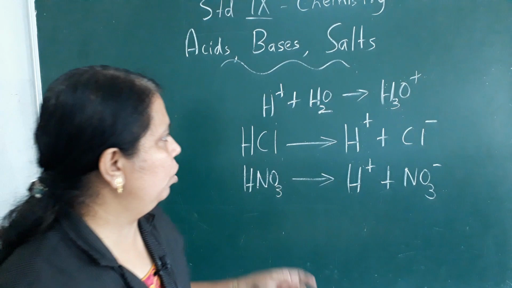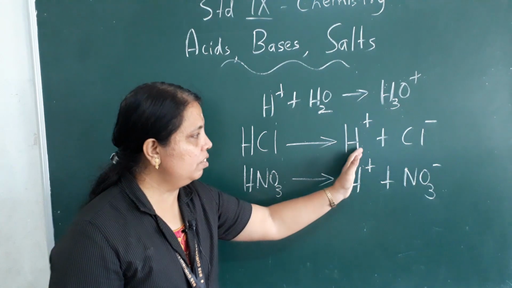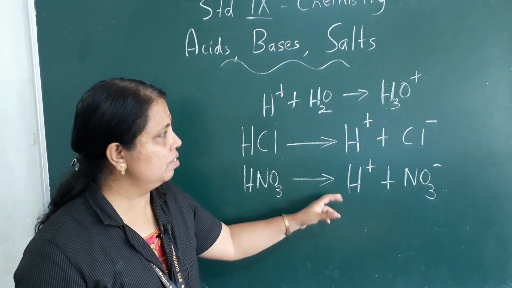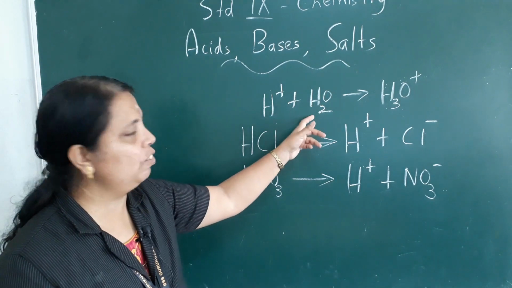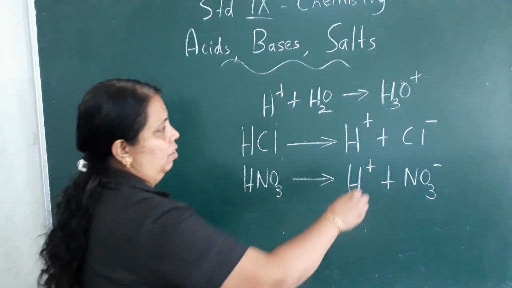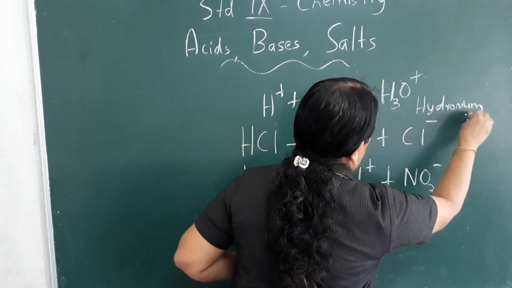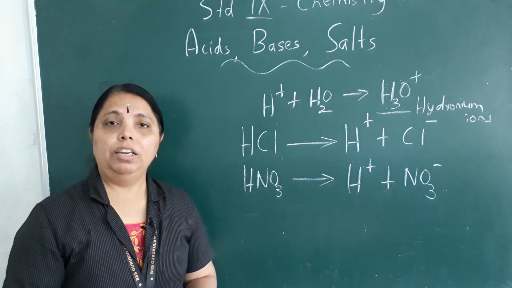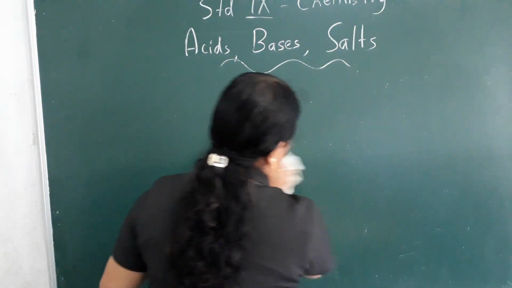So again, I'll repeat whatever I taught you. When acids dissolve in water, they ionize to form positive ions and negative ions. Now remember, this is in water. So these H plus ions combine with water. They cannot exist independently. Immediately they combine with water molecules and they form H3O plus, that is hydronium ion. This is hydronium ions. Clear? Okay. Now I move on to the next important point, that is basicity of acids.